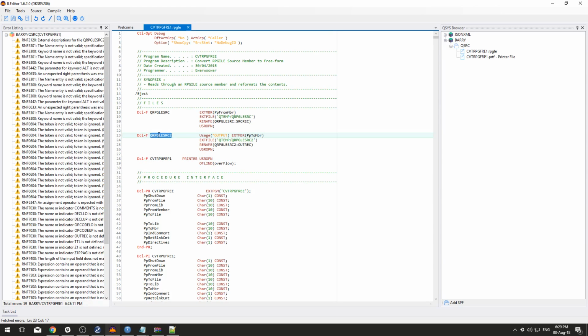So I need to create these files in Qtemp. So let's do that. New source physical Qtemp. Q rpgly source 2. So member was not found. Yeah, I know. Probably won't even work. Yeah, I didn't think that would work.